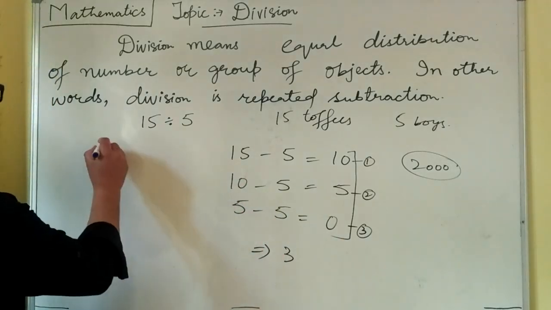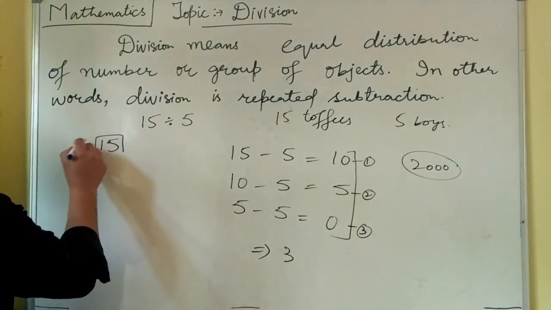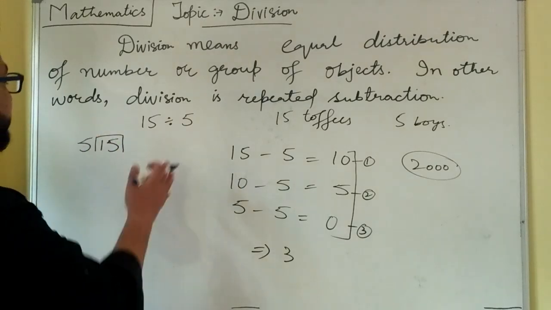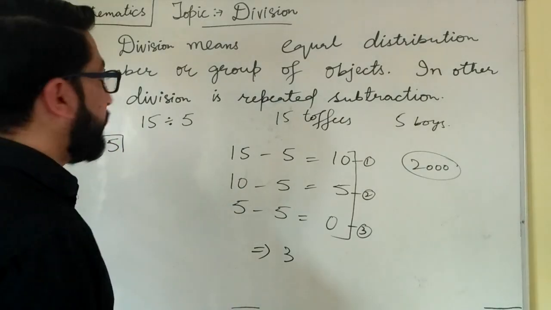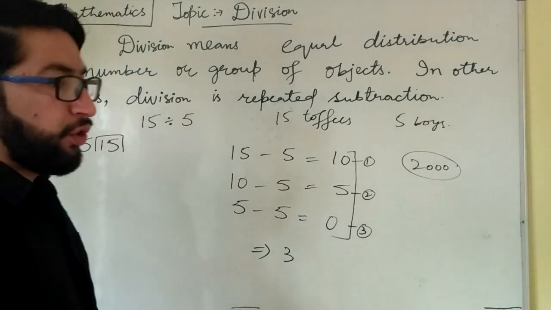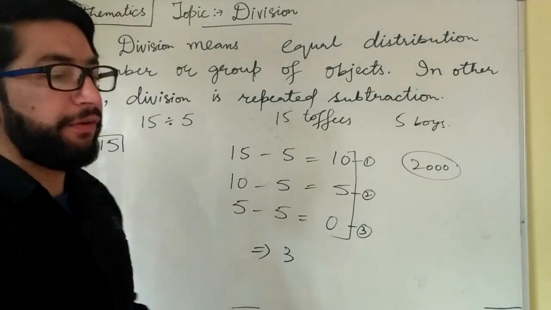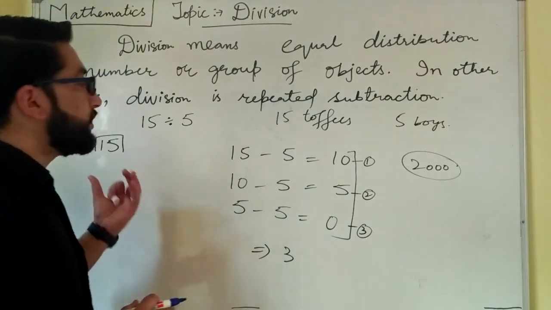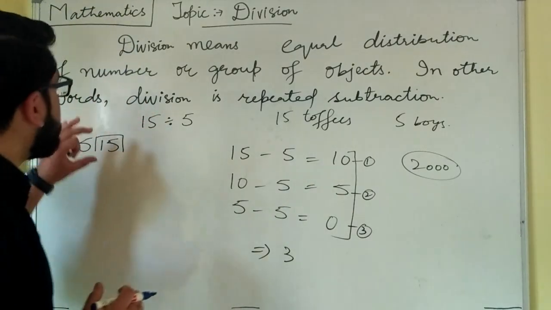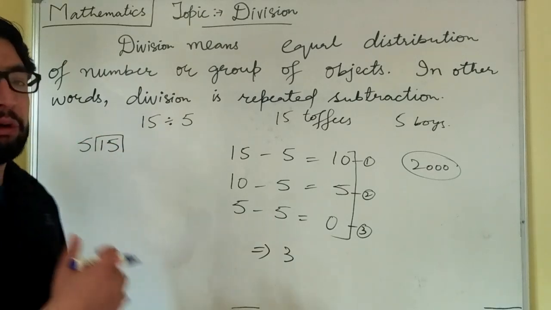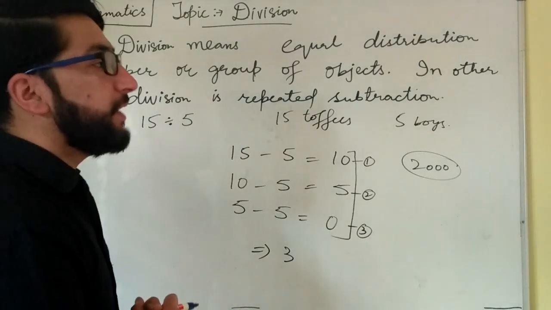We are going to take this 15 inside the box and this 5 outside the box. Then we have to divide 15 by 5. We should know the table of 5. Is 15 in the table of 5 or not? If it is not in the table of 5, then we have to find the number which is smaller than 15 but very close to it. But when we look at the table of 5, there is 15.